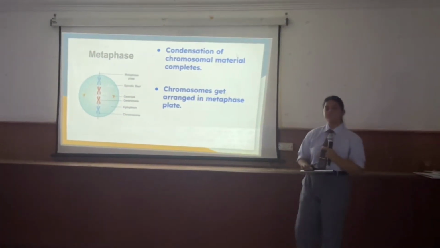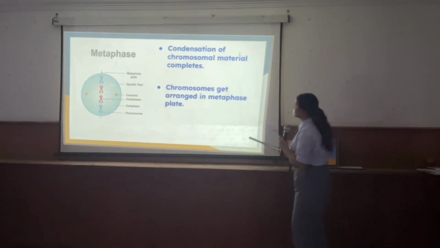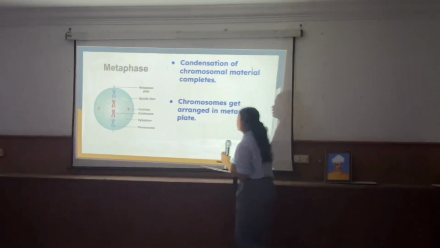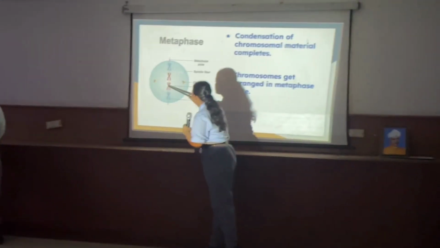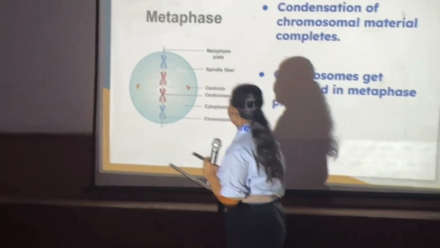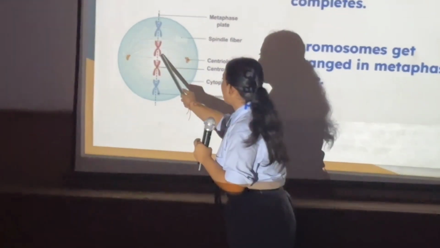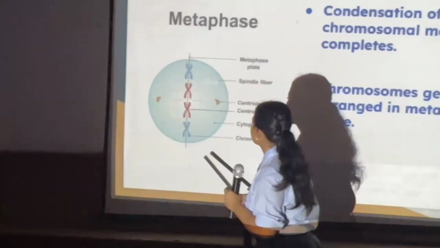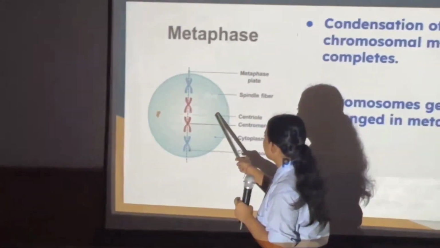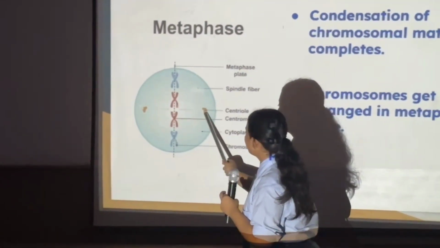In metaphase, condensation of chromosomes completes, and the chromosomes get arranged in the metaphase plate. This plate is known as the metaphase plate or the equator. Here in the centromere, a kinetochore is present in the chromosomes, and the spindle fibers that are formed from the centrioles get attached.